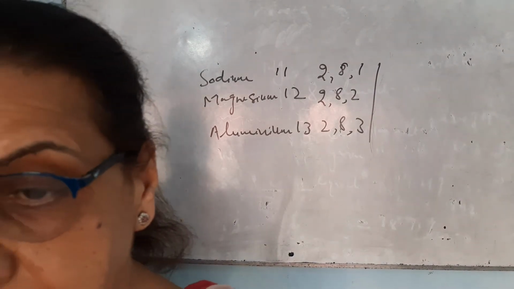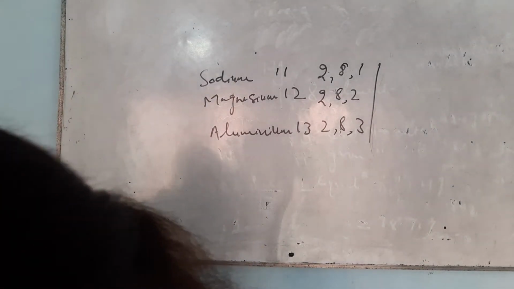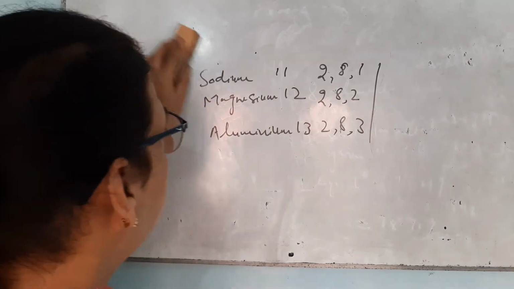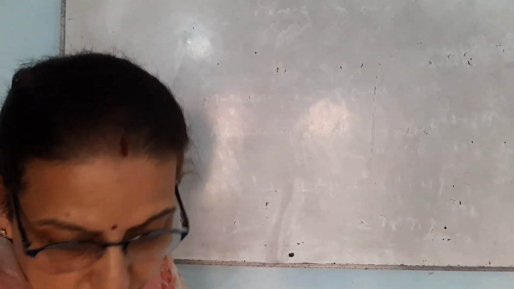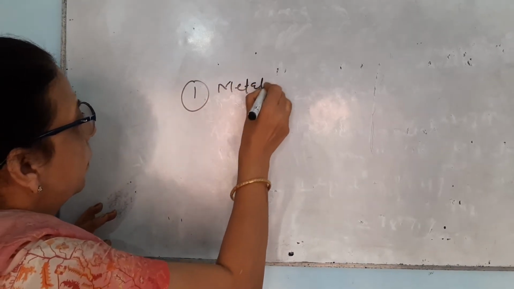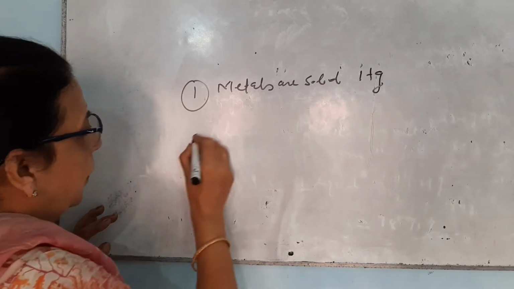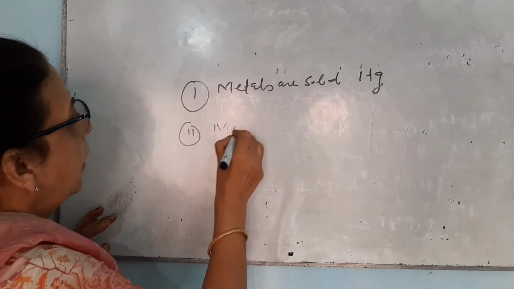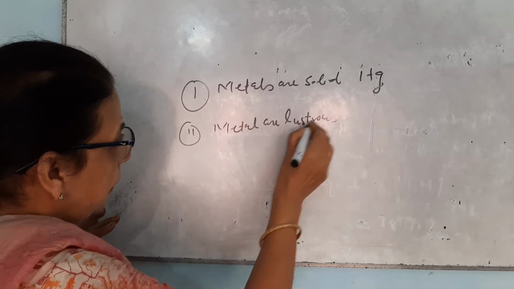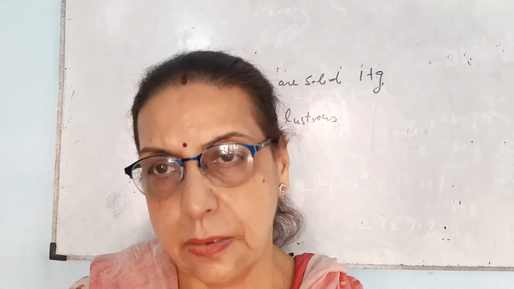Now let me discuss the physical properties of metals. The first property is that metals are solid, the exceptional case being mercury, which is liquid. Second, metals are lustrous. Luster means shining. All the metals have a shining surface.